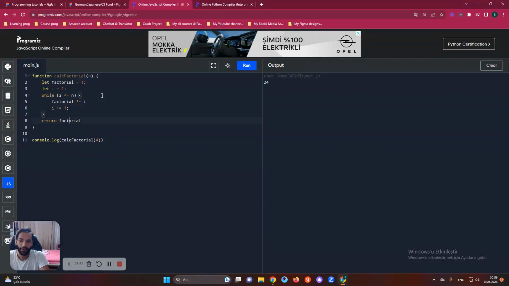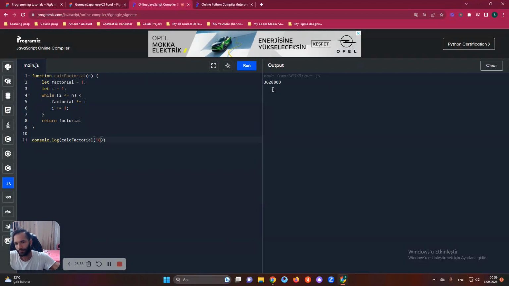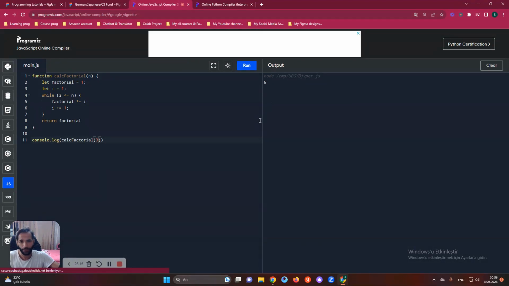The n number can be anything else, but it will be equal to it. So we can just say 10. It will give us this number. What if we say 3? What will happen? It's 6.